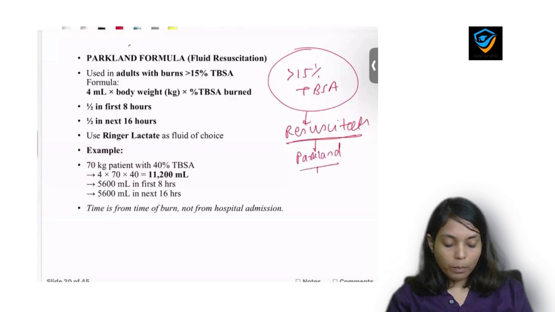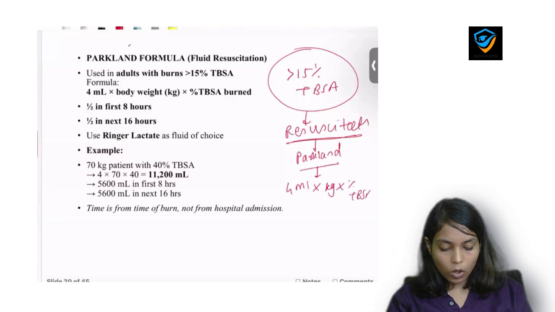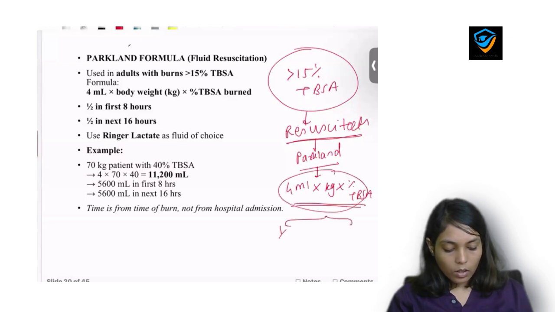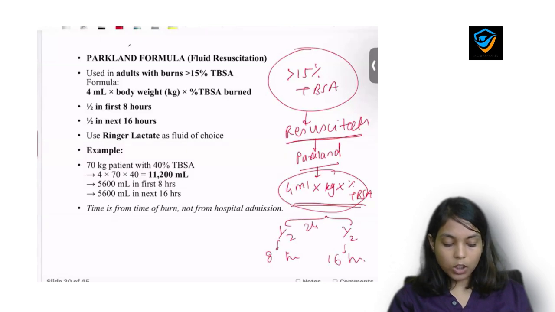So Parkland says multiply 4 ml into total body weight in kgs of the patient into percentage of total body surface area involved. Now the product, all this amount you divide into 2 halves. Give the first half in the first 8 hours and give the second half in the next 16 hours. So this is for the first 24-hour resuscitation, okay.